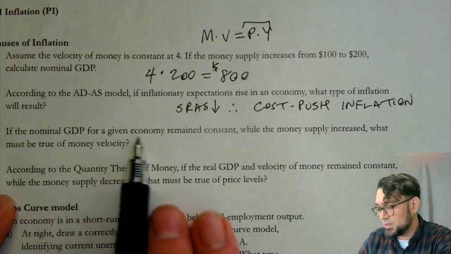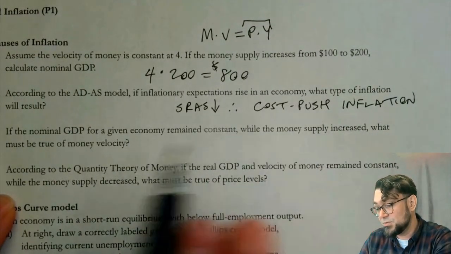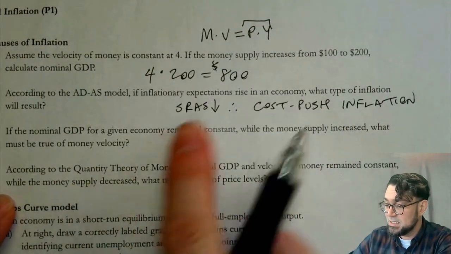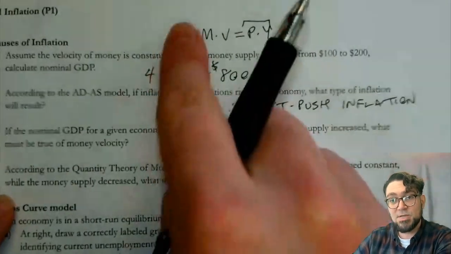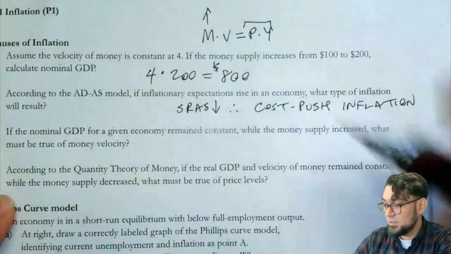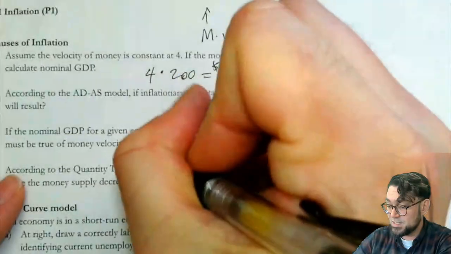If nominal GDP for a given economy remained constant while the money supply increased, what must be true of money velocity? So if the P times Y stayed the same, that's the nominal part, while the money supply went up, that's this part, what must be true of money velocity? It must have gone down, right?